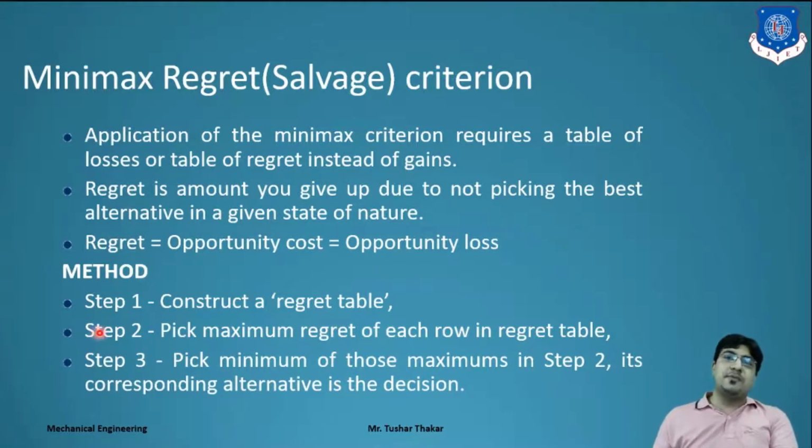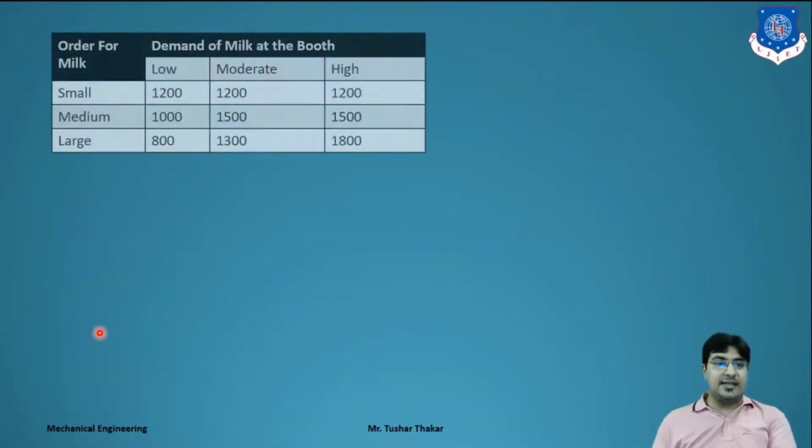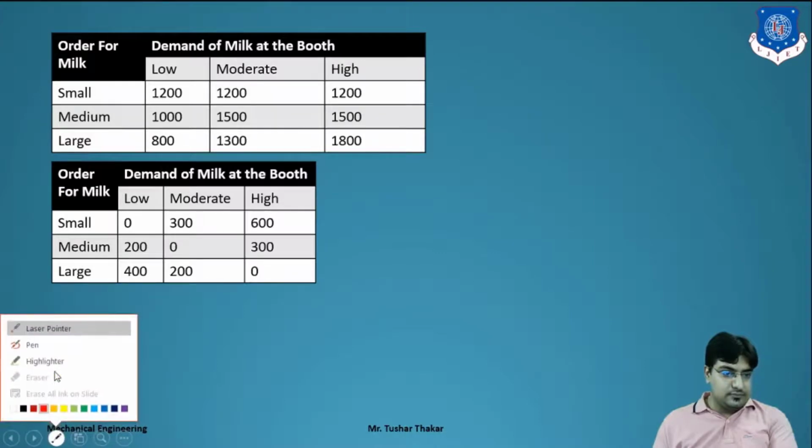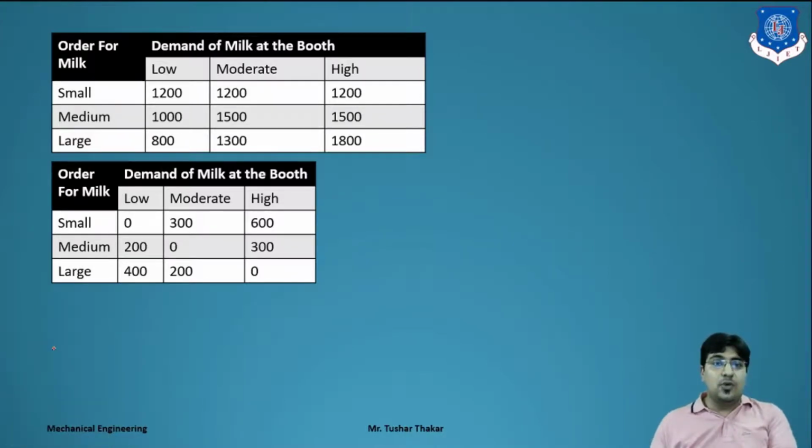We apply all three steps in an example. Let's take an example. What do we have to do? Simple, we have to make the regret table. Let's take a pen. What do we have to do over here? We take the maximum value of each column and subtract the other values from it. Then we get a regret table.